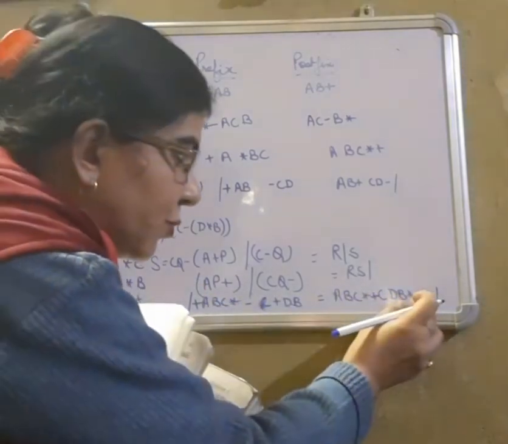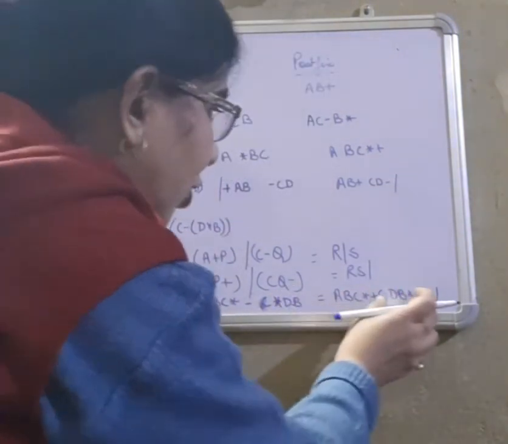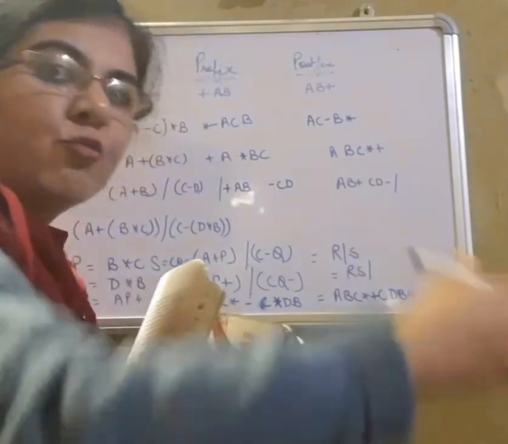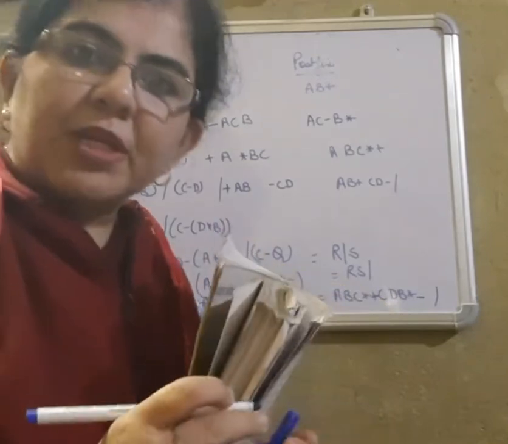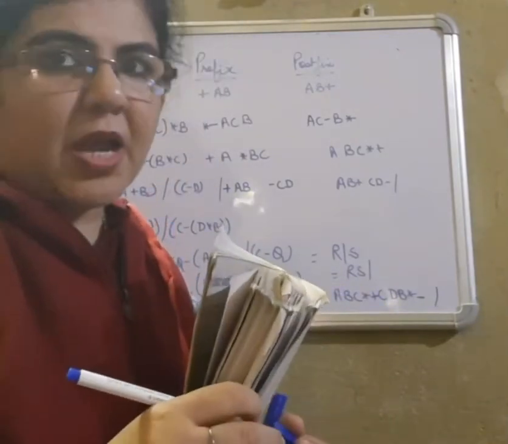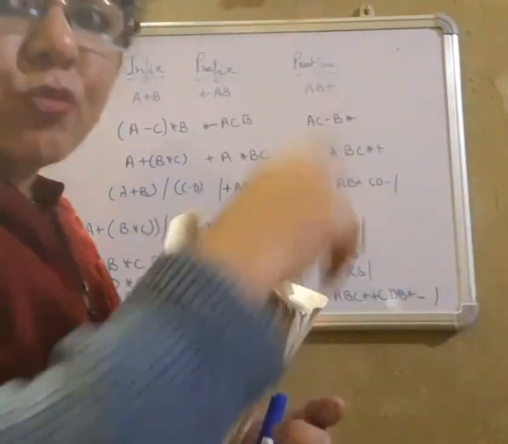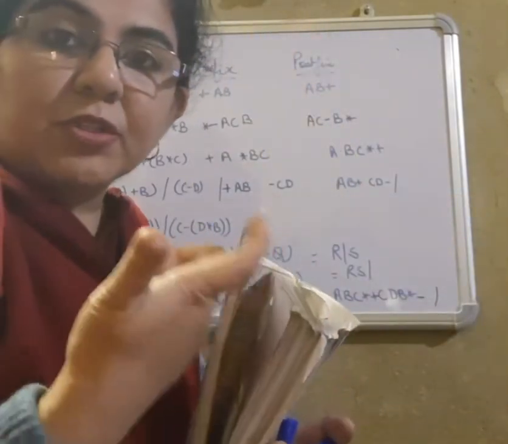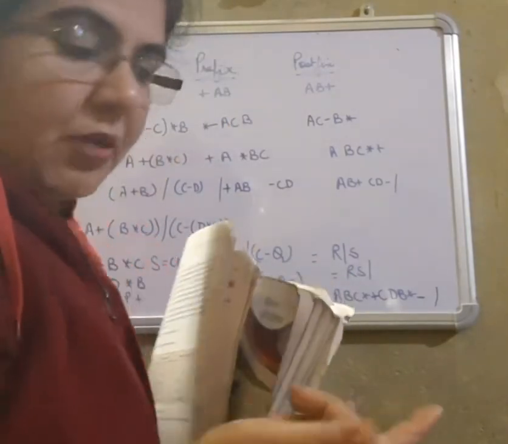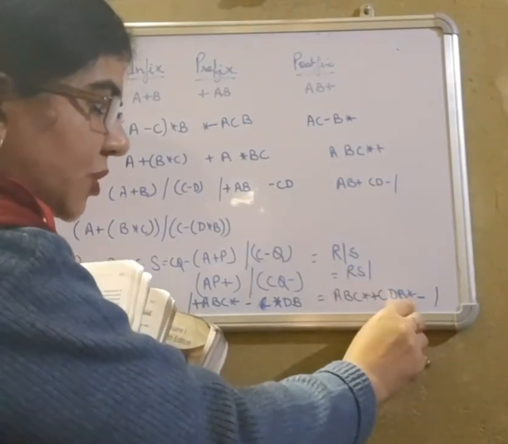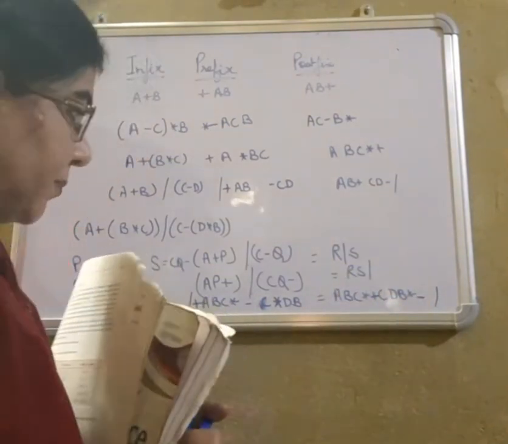Because we cannot move the operator of DB into far behind on the left hand side. It was inside the bracket, so it will be kept just after the bracket, either before or after, but not too far. Even though division is there and is given much importance, do not throw it far away. If it is a part of the expression, keep it just on the right hand side or on the left hand side.